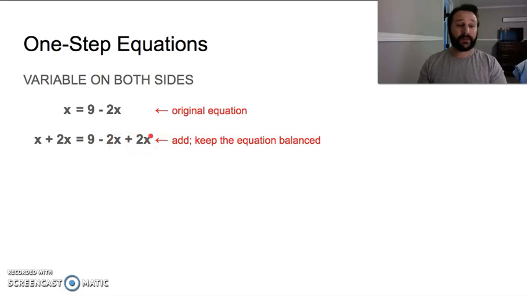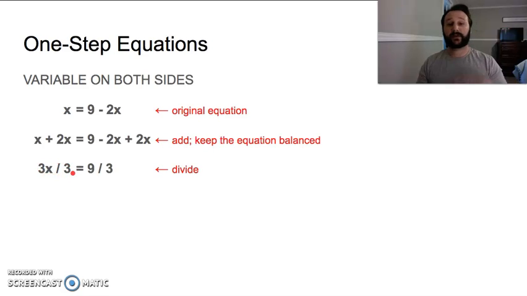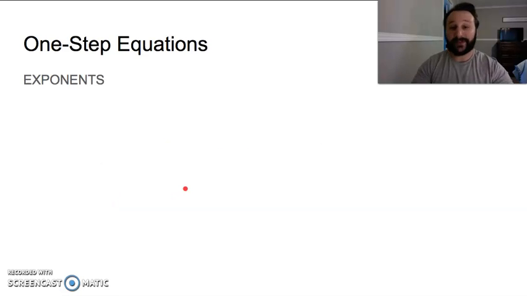That's our goal. So what I'm going to do is I'm going to add 2x to both sides. Okay, these two x's are going to cancel. These are going to combine. We add to both sides because we want to keep that equation balanced. We've got 3x equals 9. So in order to get x by itself, we then divide. So we divide both sides by 3. The 3's cancel out, and 9 divided by 3 is 3. X equals 3.